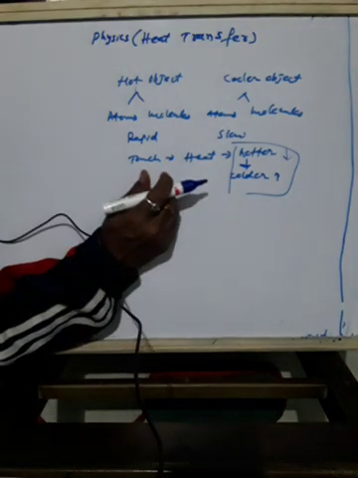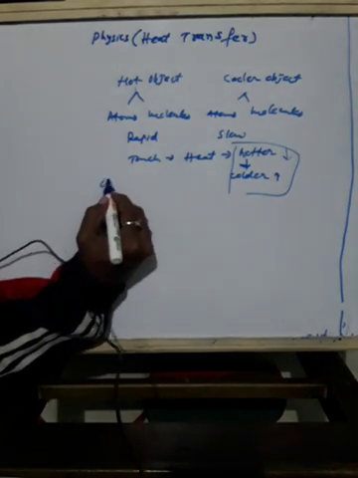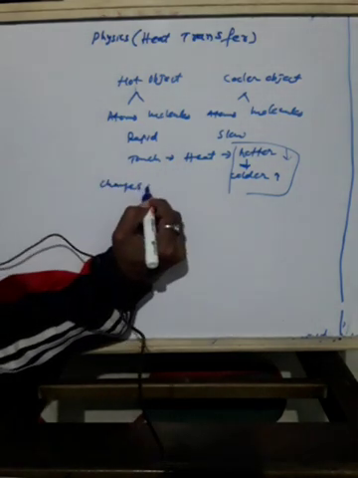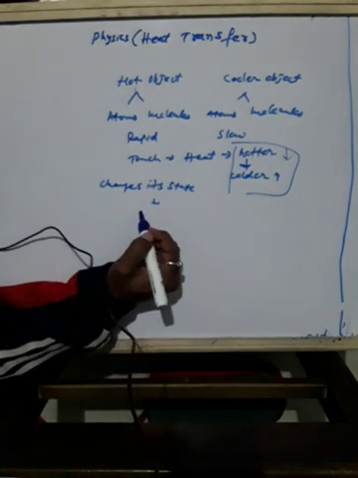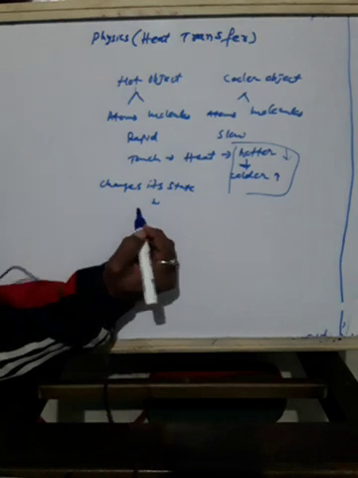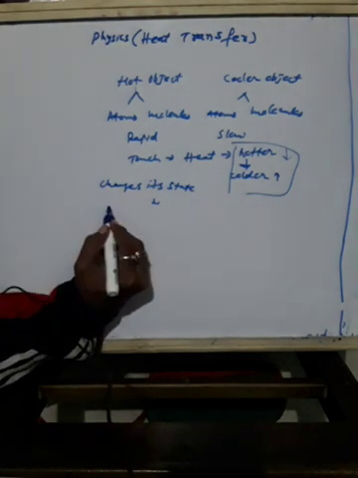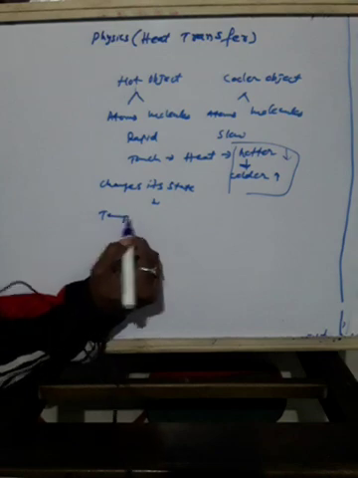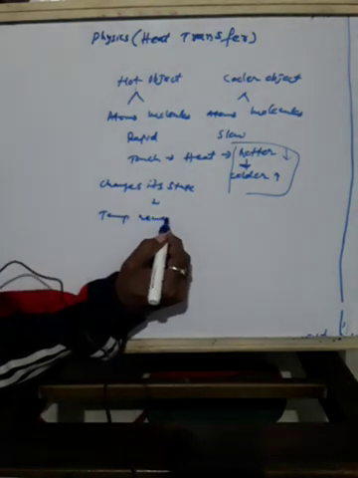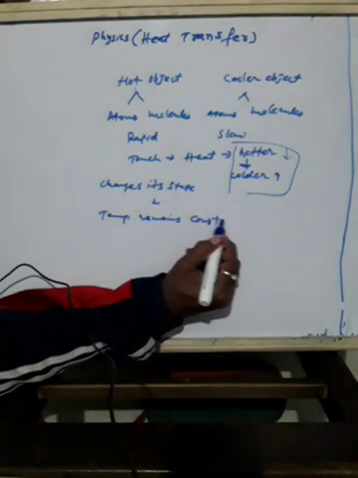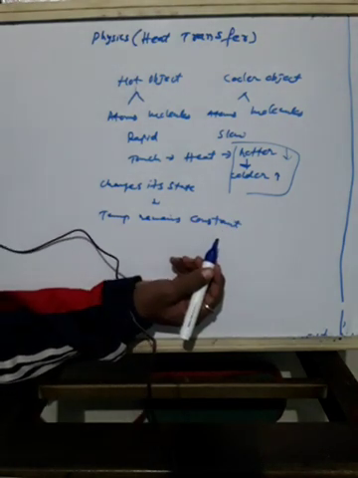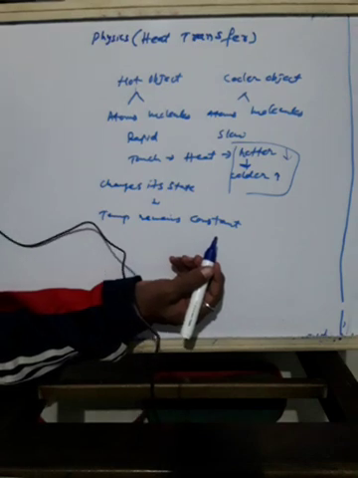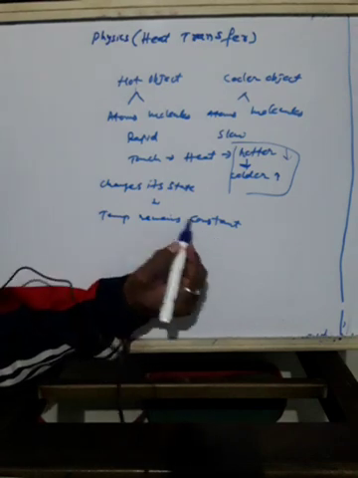Remember that we learnt in class 7 that when a substance changes its state, the temperature remains constant at a particular temperature. After some time it starts rising. At the melting or boiling point, there is no change in the average kinetic energy of the molecules, but there is a change only in the internal potential energy.